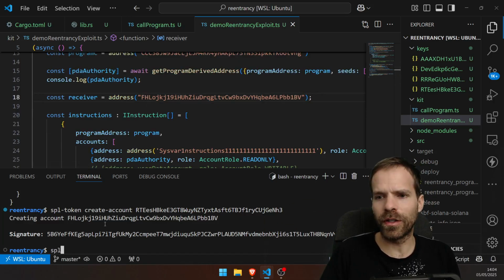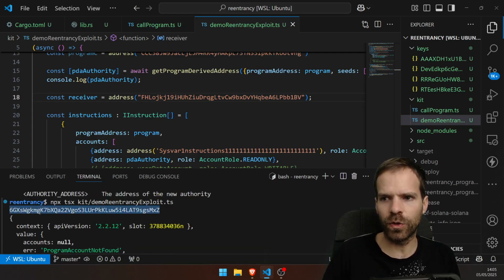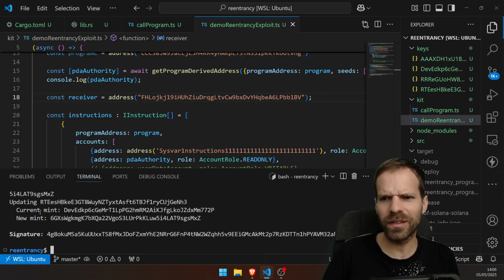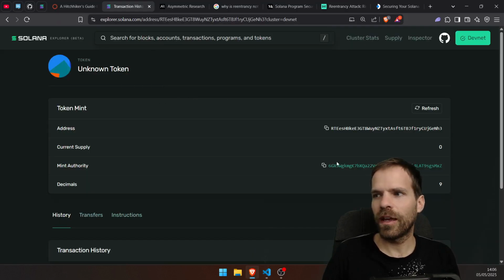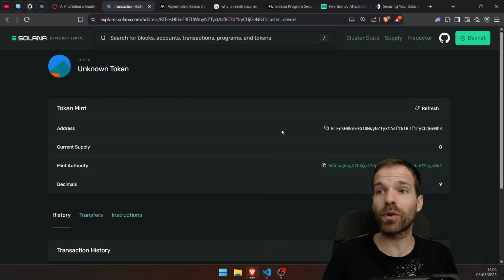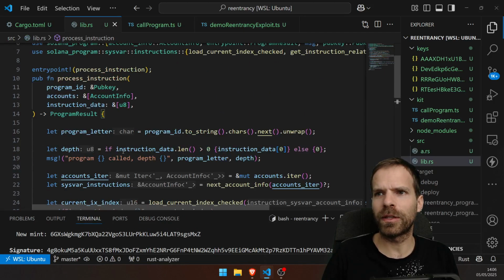What I gotta do is SPL token authorize. That's the token. Mint authority, and I want to give it to this PDA. Current mint, new mint authority. That text is weird. It's the mint authority, the new mint authority. So if we now check, this token has this PDA now as the mint authority, which means my program should be able to mint tokens. So let's teach my program how to mint tokens.